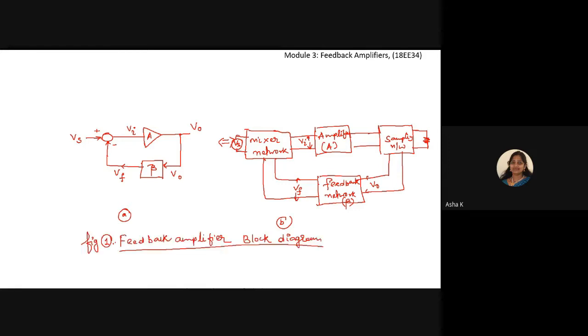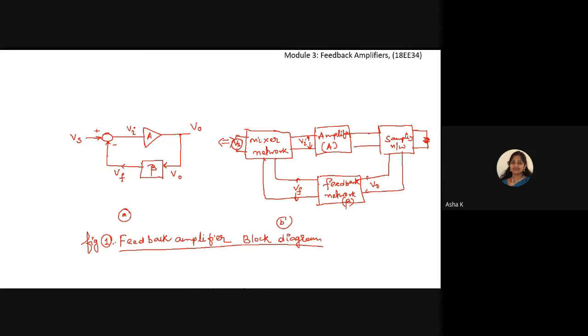Please copy this. The feedback amplifier block diagram consists of an amplifier which is used to amplify the input signal. The basic amplifier may be constructed using a bipolar junction transistor or a field effect transistor. The amplifier can amplify either the voltage signal or the current signal.